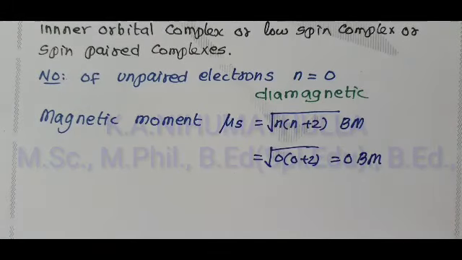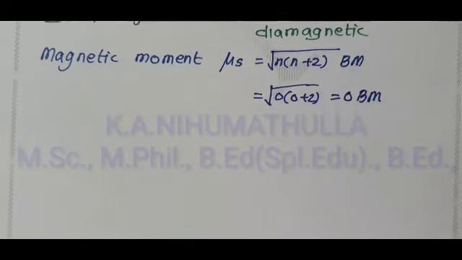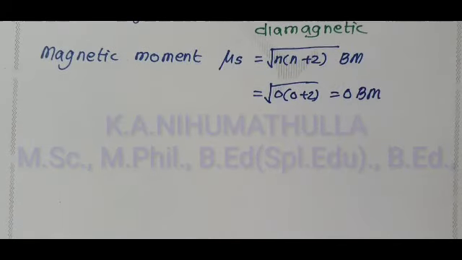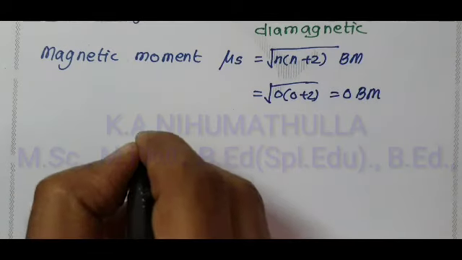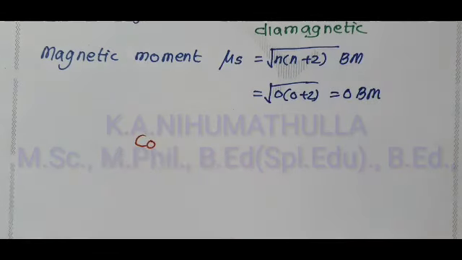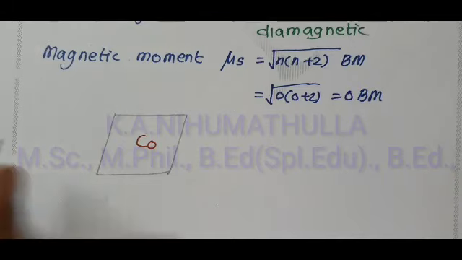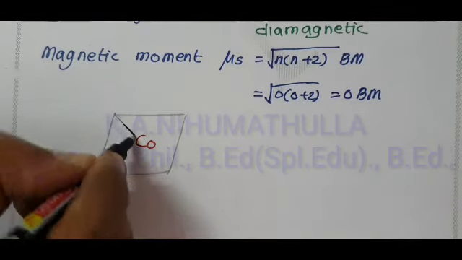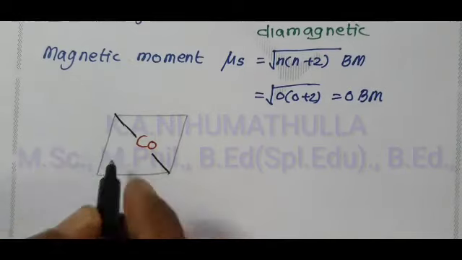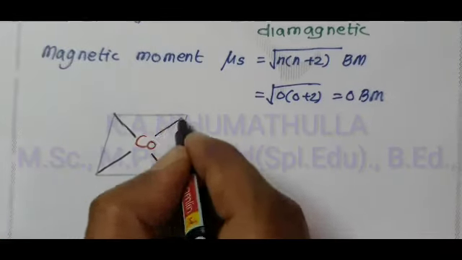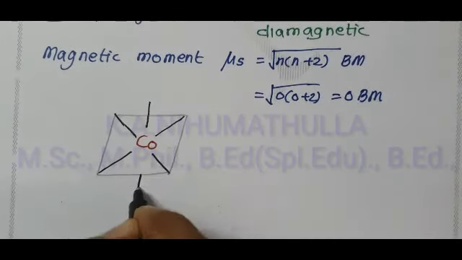Now we have to draw the structure of the complex A. In our complex A, an octahedral complex, cobalt is the central metal ion, which is present at the center of the complex. Square planar: first we have to draw the square, then at 4 corners, 4 ligands are present, 1, 2, 3, 4, above the plane, below the plane.